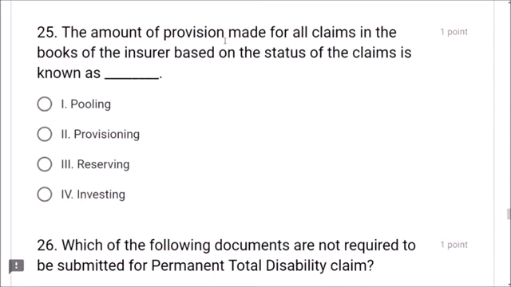Next, question number 25. The amount of provision made for all claims in the books of the insurer based on the status of the claims is known as reserving. Pooling is different. Provisioning is different. Investing is different. So, reserving is the correct answer, friends.